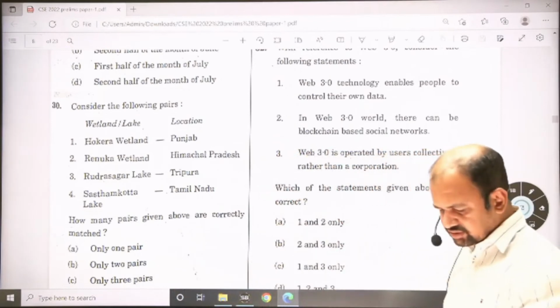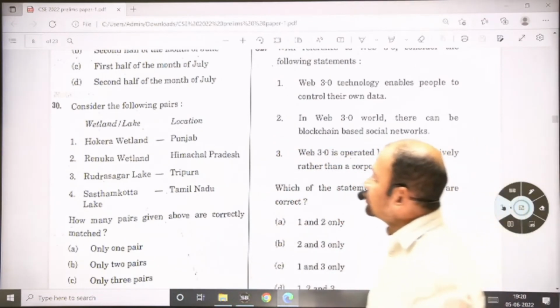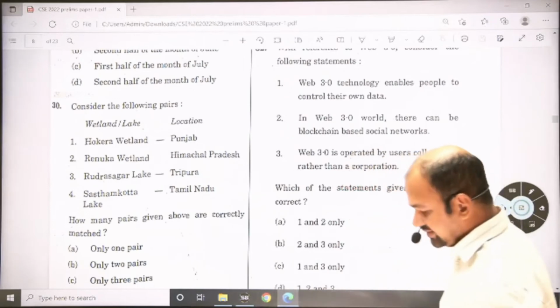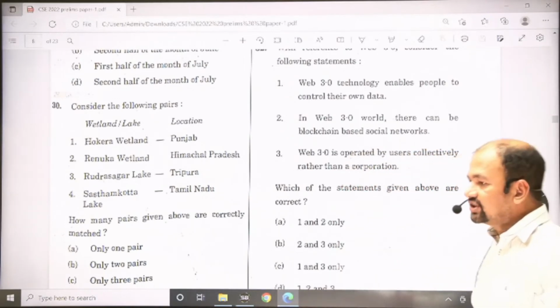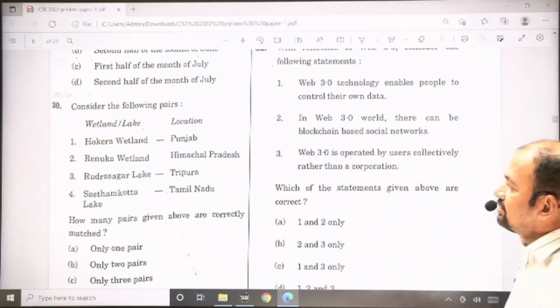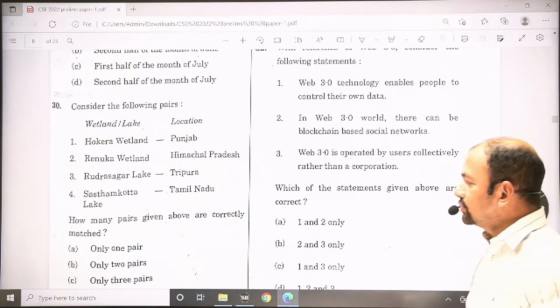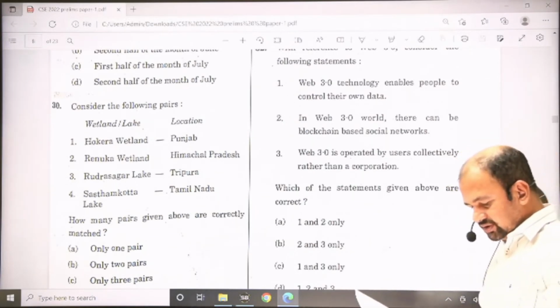First, Hokera wetland. They have given this is in Punjab, but this is not in Punjab, this is in Jammu and Kashmir. Second, Renuka wetland, this is in Himachal Pradesh, this is correct.